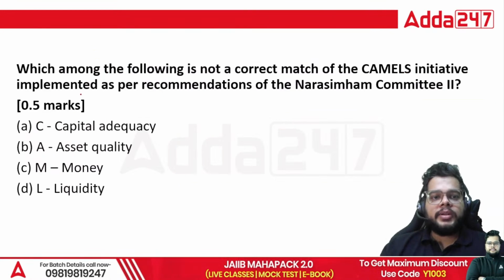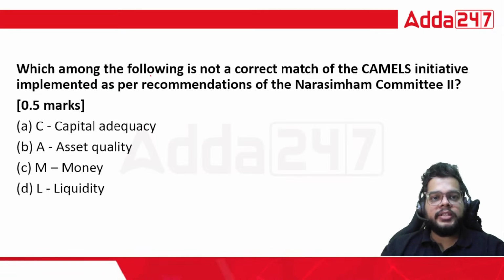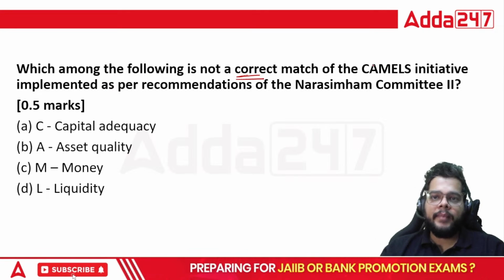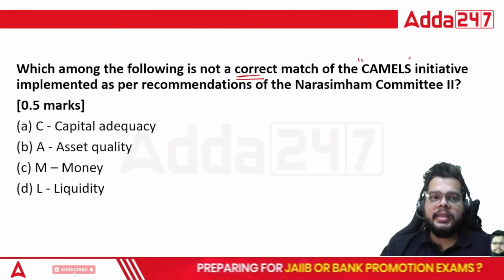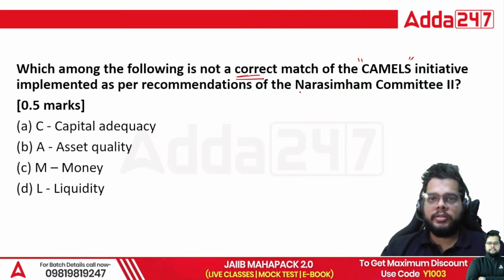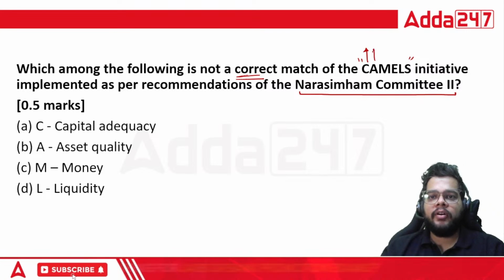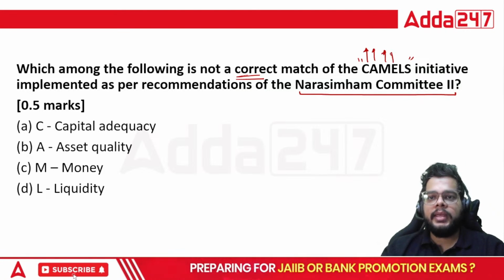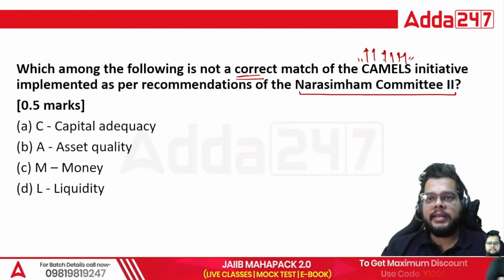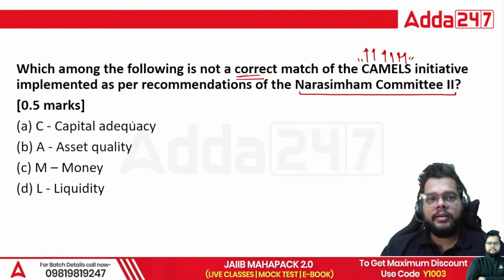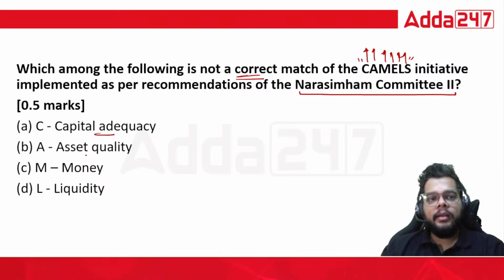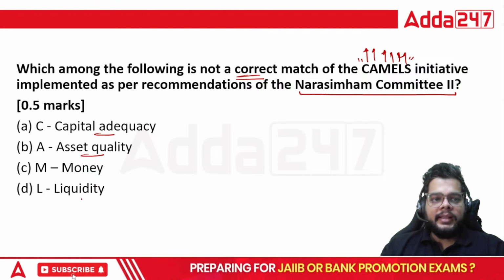Next, we have a question based on the CAMELS initiative. Which among the following is not a correct match for the CAMELS initiative implemented as per the recommendation of again Narsimham Committee 2? So you have to tell me what C, A, M, E, L, and S stand for. So C stands for capital adequacy, that is correct. A for asset quality, that is again correct.